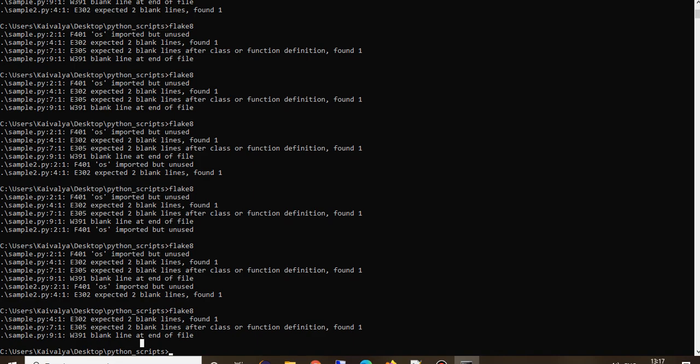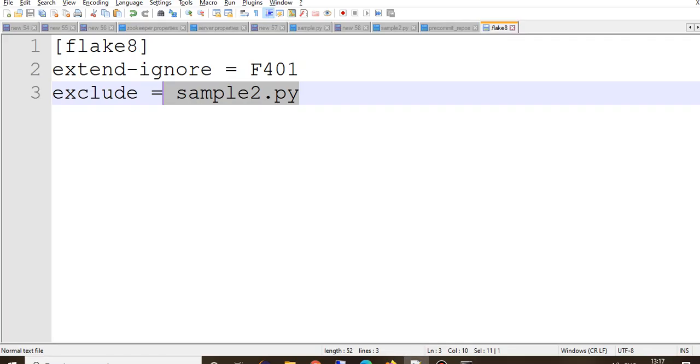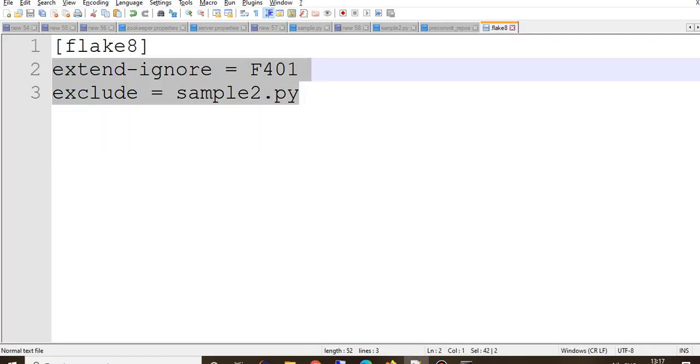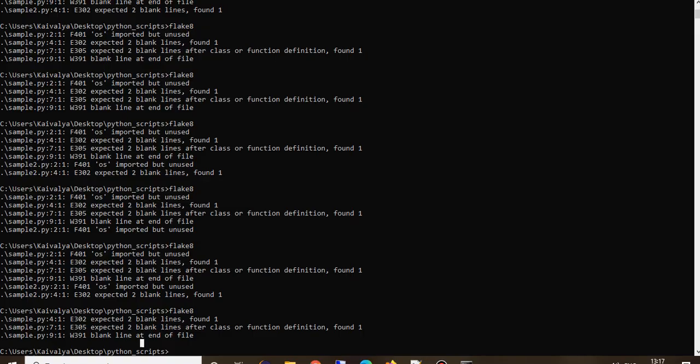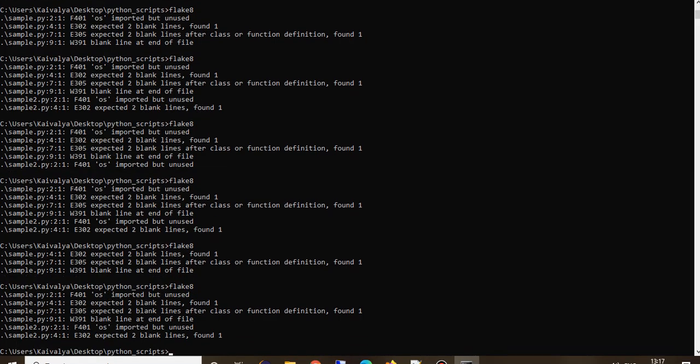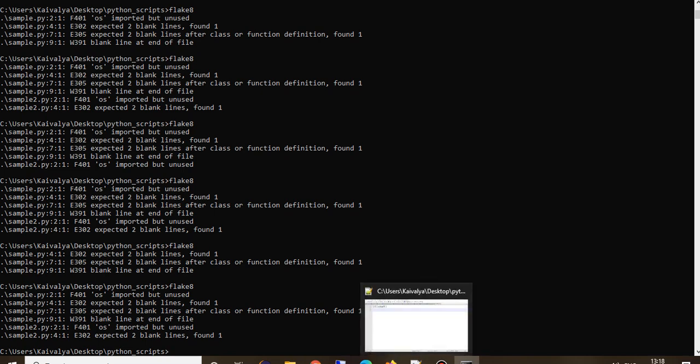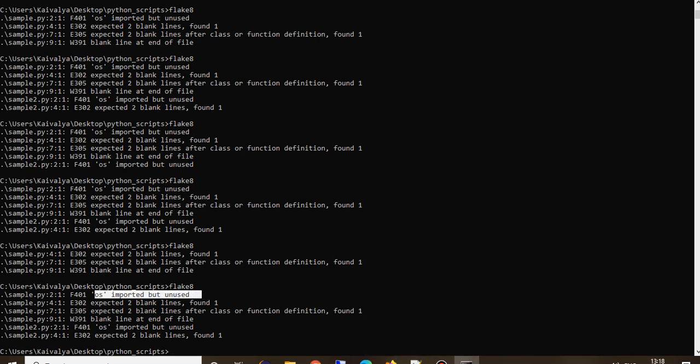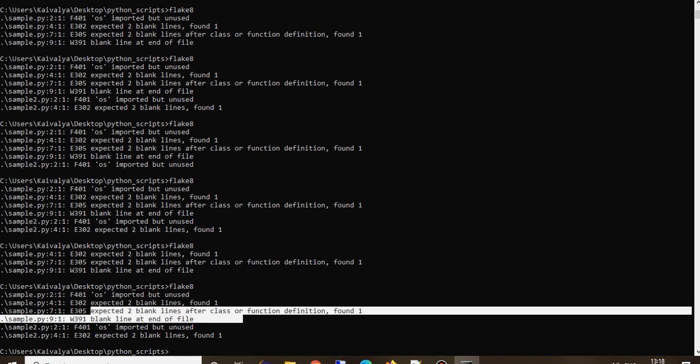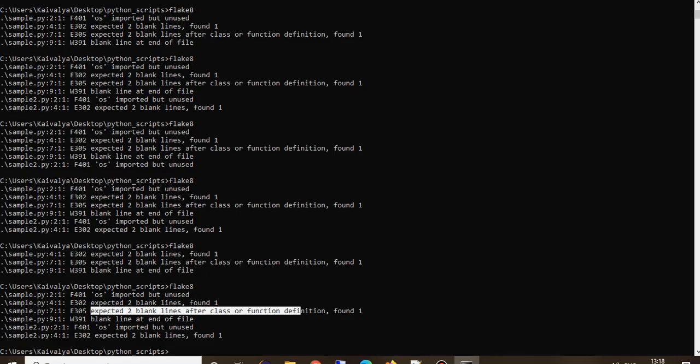To rule out all these errors, first thing is I will not mention any ignore statements. Now we will try to resolve all these statements, right? First we will go to sample. One is OS imported but not used. Next is expected two blank lines but found one. Next is expected two blank lines after class or definition, right? And then blank line at the end of file, right?